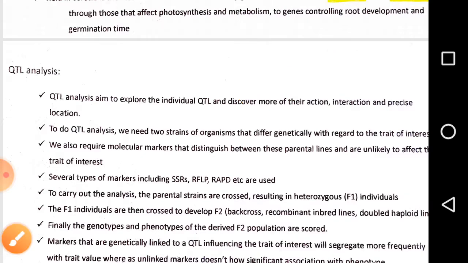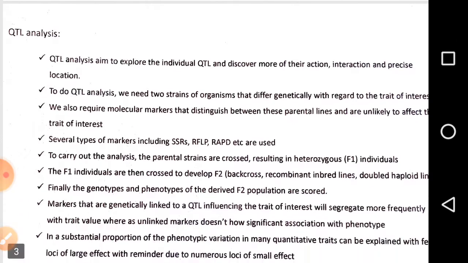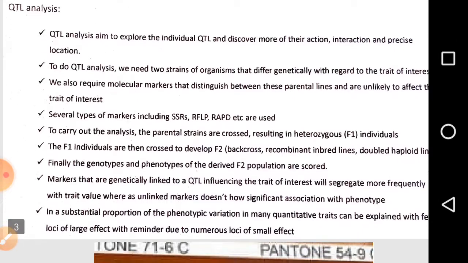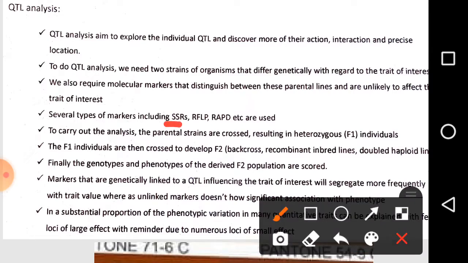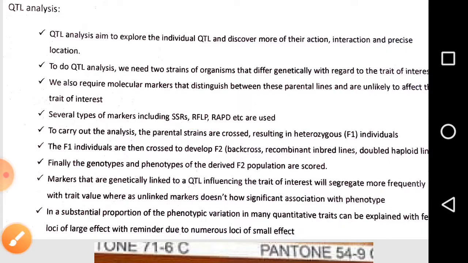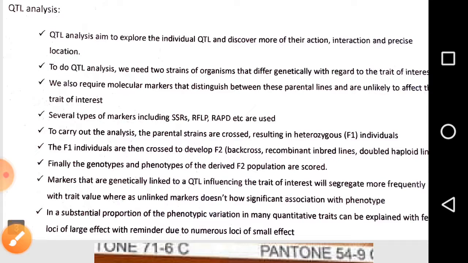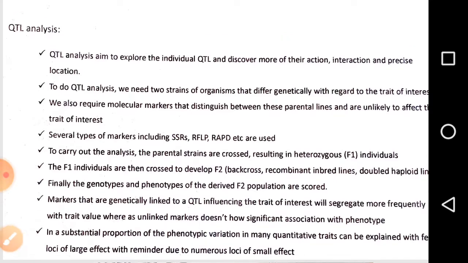Let's see how we analyze the quantitative trait locus. It is very simple. At first we take some markers like SSRs, restriction fragment length polymorphism, and RAPD. After that we tag the markers to the particular alleles.